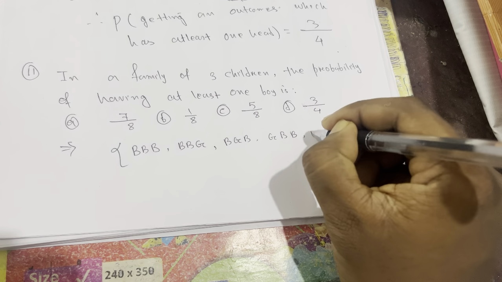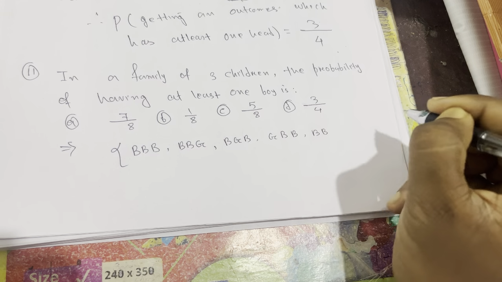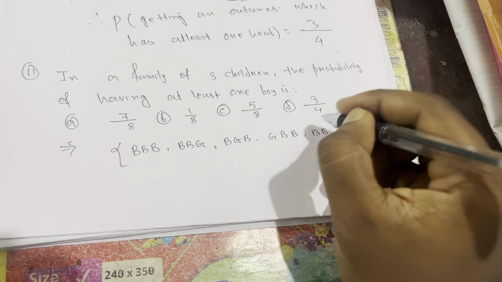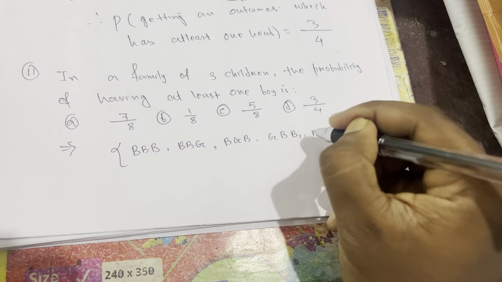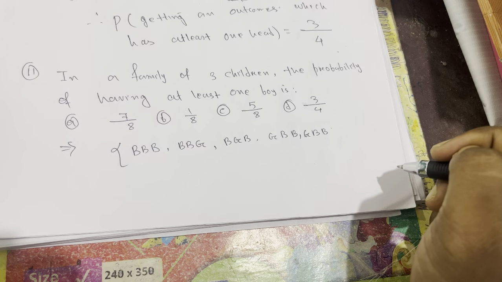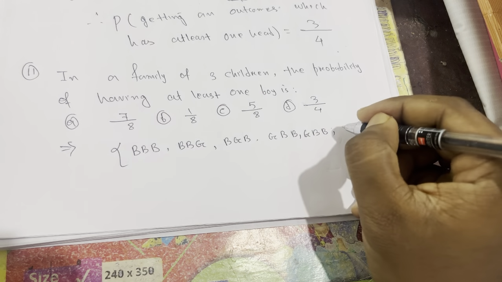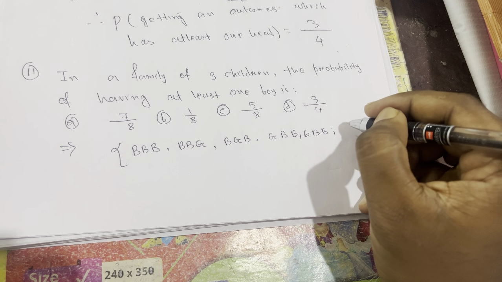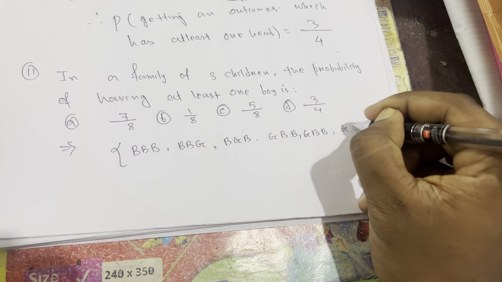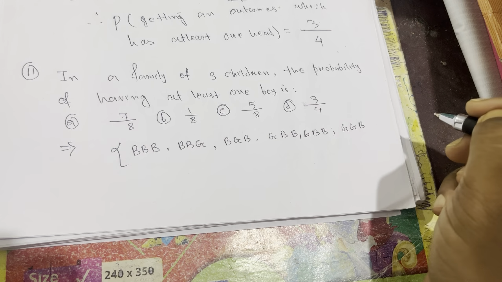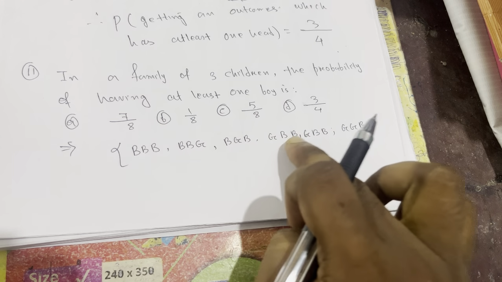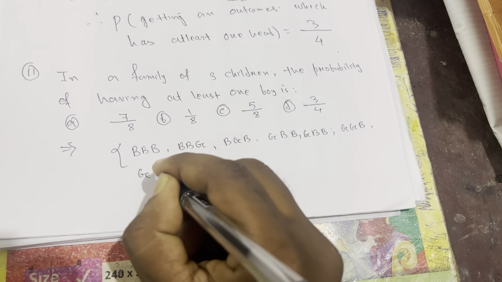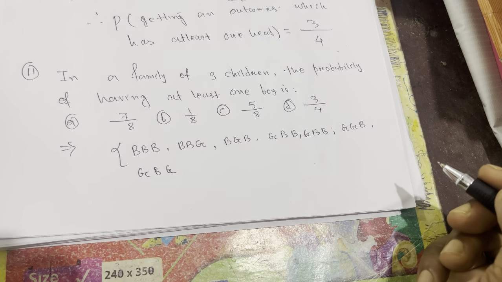Maybe first and second are boys, third is girl. Maybe first is girl, second and third are boys. Maybe first 2 are girls and third is boy. Maybe first is girl, second is boy, third is girl, like this also.